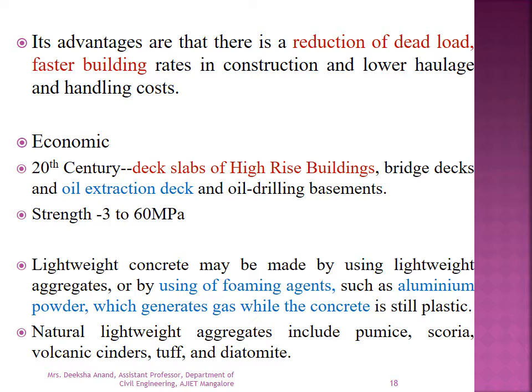Lightweight concrete may be made by using lightweight aggregates or by using foaming agents such as aluminum powder, which generate gas while the concrete is still in the plastic state. The natural lightweight aggregates include pumice, scoria, volcanic cinder, and diatomite.